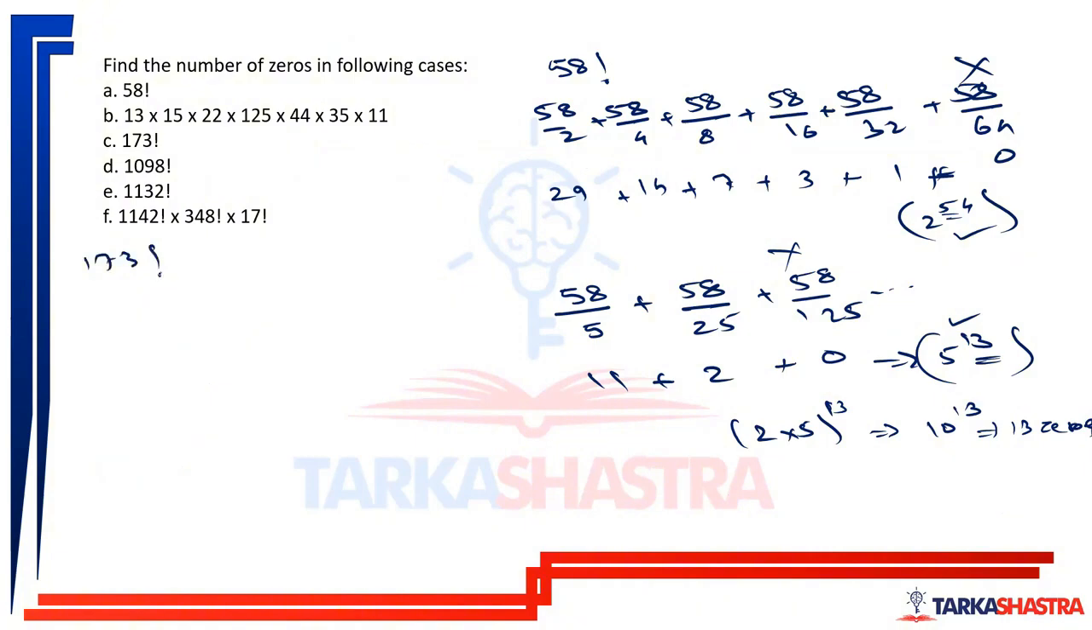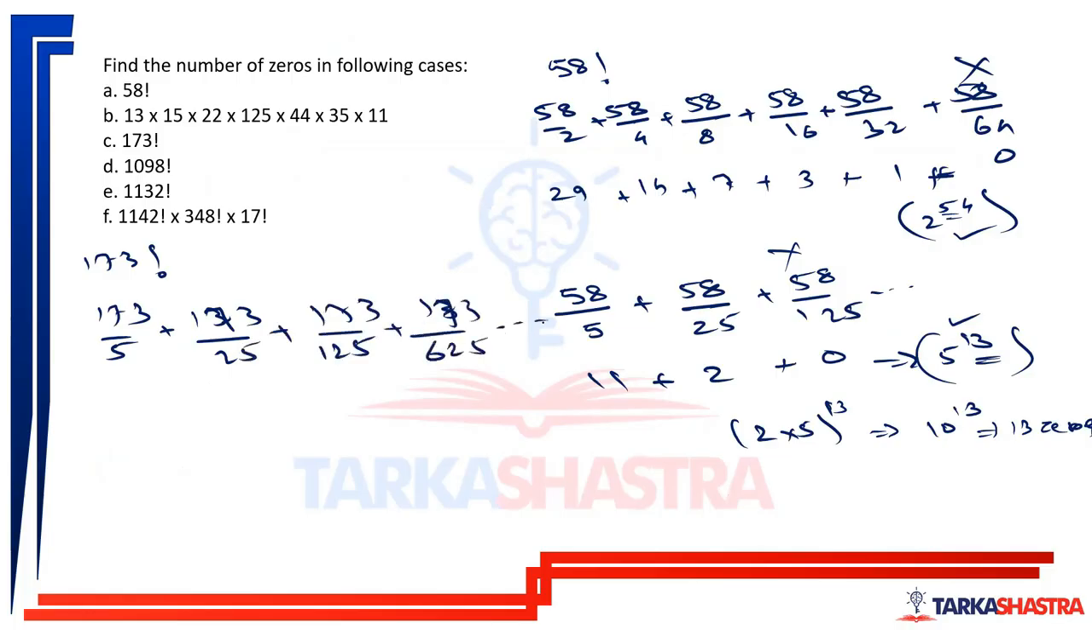So 173 factorial. 173 divided by 5, 173 divided by 25, 173 divided by 125, 173 divided by 625 and so on. So this will be 0. This is 1. This is 6. And this is 34. So 41. Total is 41. Highest power of 5 is 5 raised to 41.